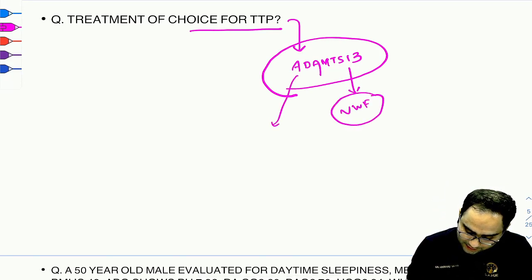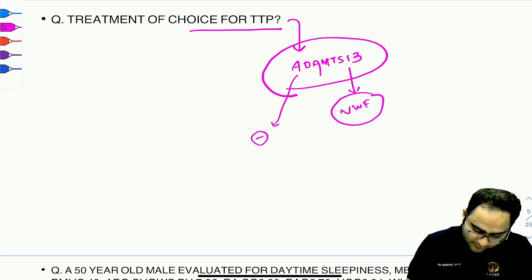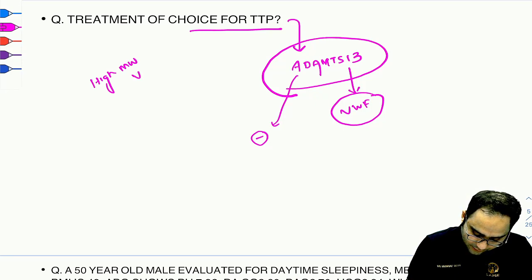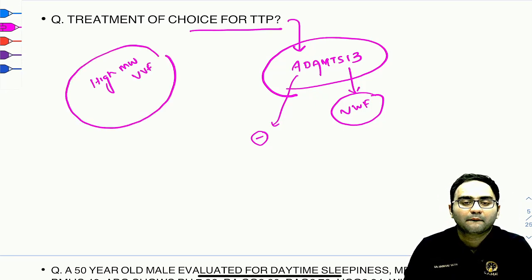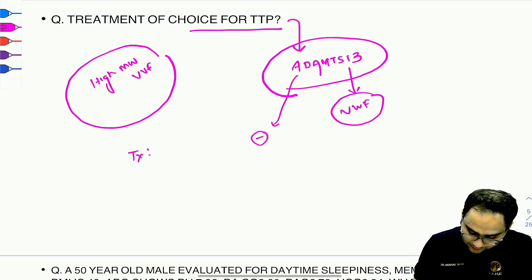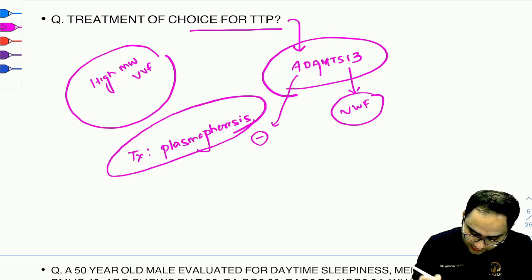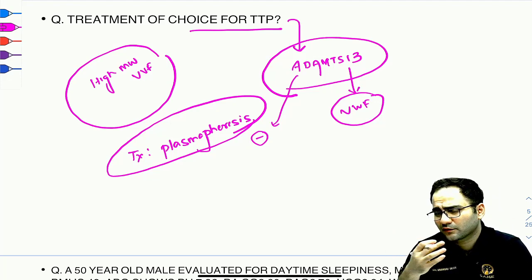When the enzyme is deficient or reduced in number, you're going to have high molecular weight von Willebrand factor in the circulation that's going to break down the platelets. The treatment in this case is plasmapheresis, right? So that was not a very difficult question from TTP. The treatment in this case is plasmapheresis, okay?